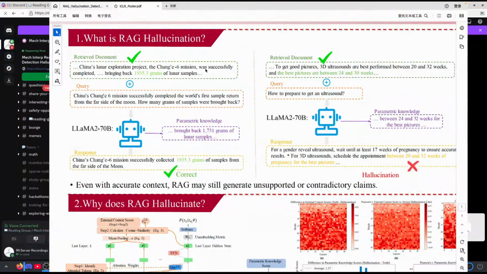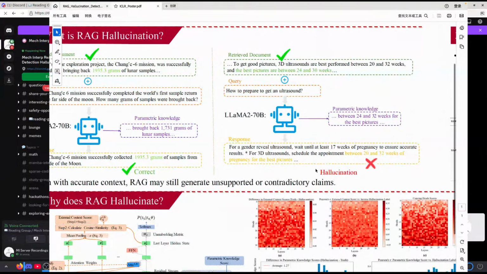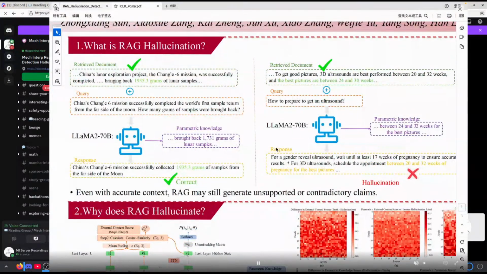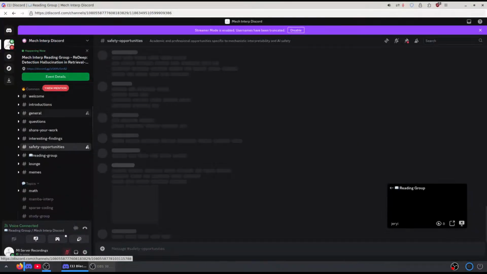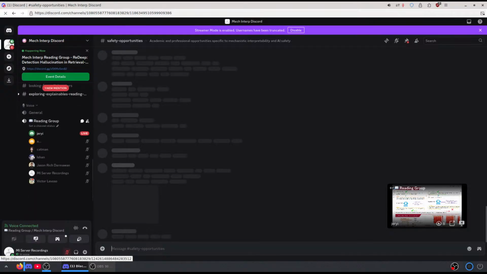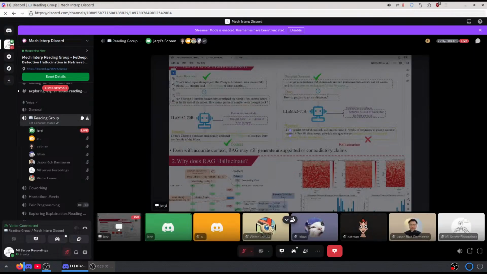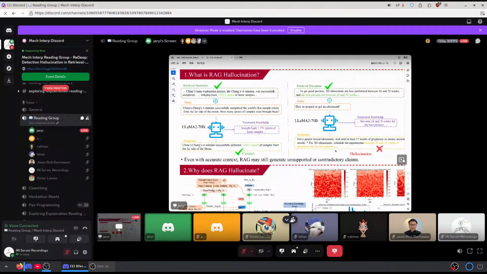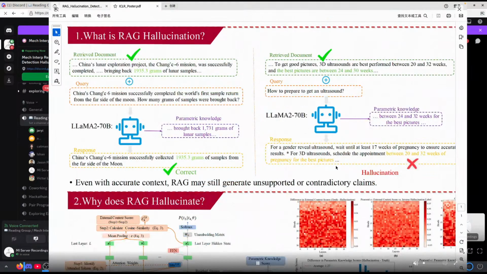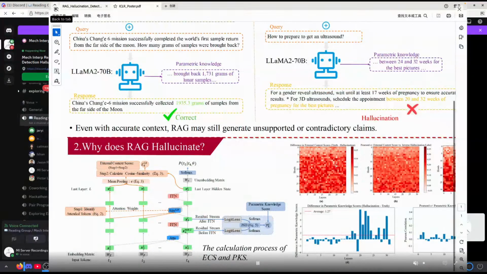We can see that these two cases both include the scenario where the external knowledge conflicts with the parametric knowledge. But in some cases, the large model can give a correct answer, and in other cases, the model will give a hallucinated answer. So in this paper, we want to detect and mitigate hallucinations where, even with correct context, the RAG can still generate unsupported or contradictory claims. And we want to use mechanistic interpretability technology to detect this hallucination.